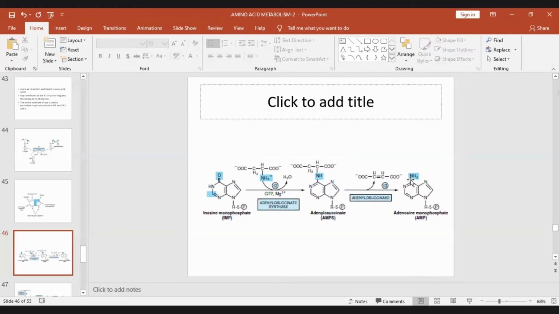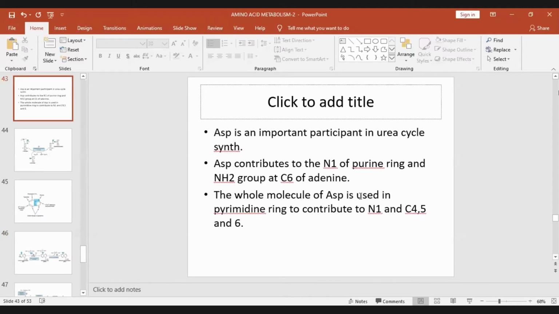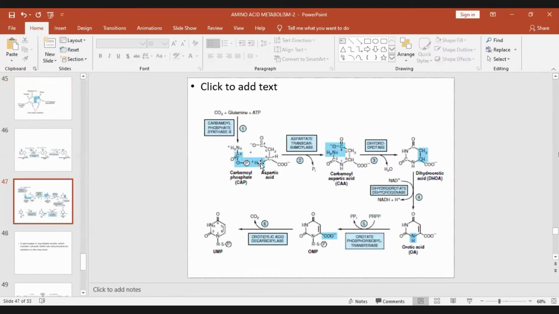So it also forms the amino group that is attached to the C6 in case of adenine. The whole molecule of aspartate is incorporated in the pyrimidine ring to contribute to N1, C4, C5, and C6 of the pyrimidine ring.